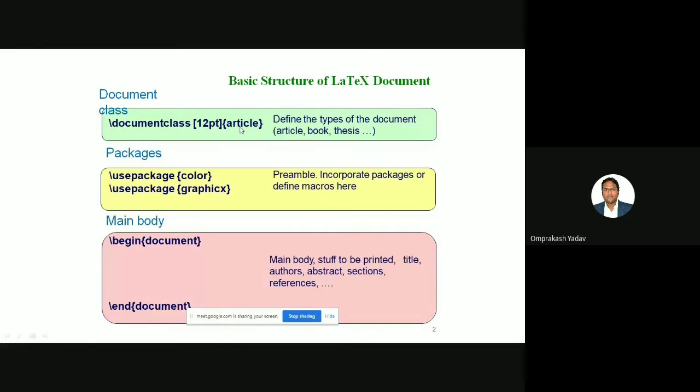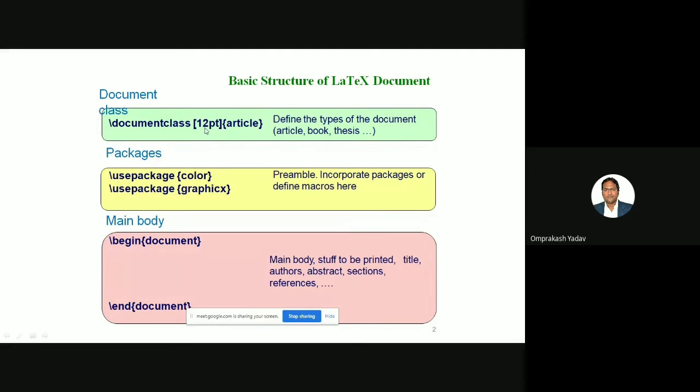If you write article, then the certain structure will change. The PDF structure will change. If we put book here, then the entire document structure will be modified. LaTeX will do it automatically, but you just need to mention whether you are writing an article, book, thesis or report. Just by changing it here, it will automatically change the entire document.